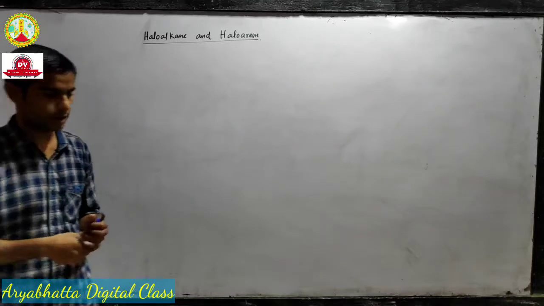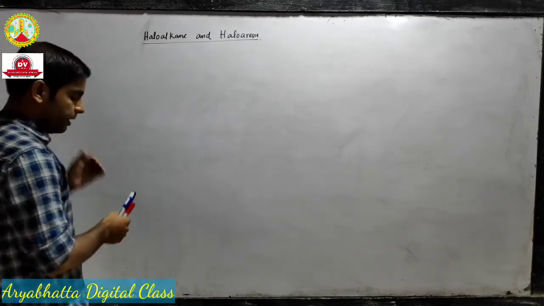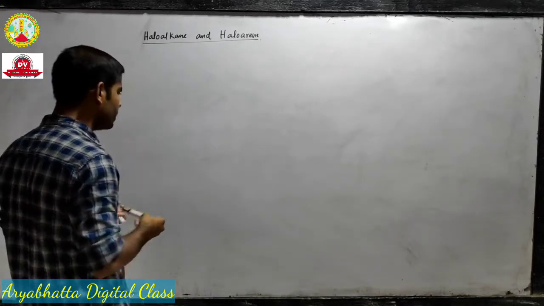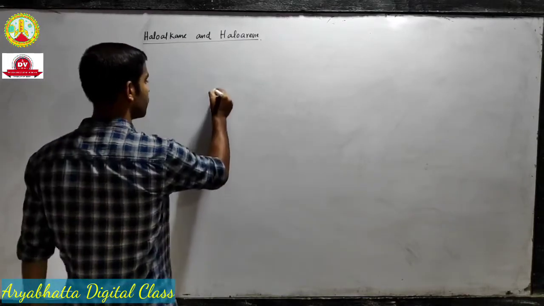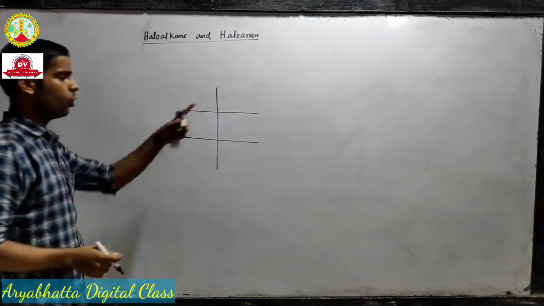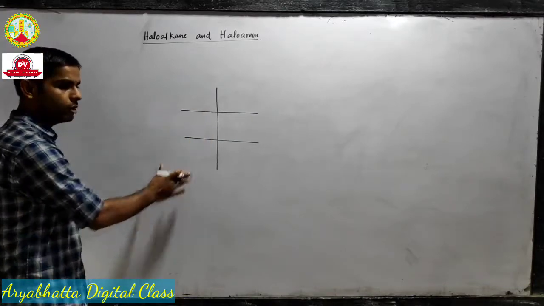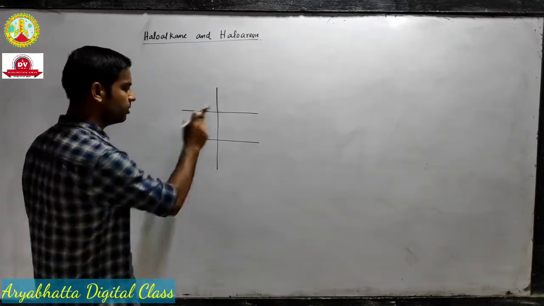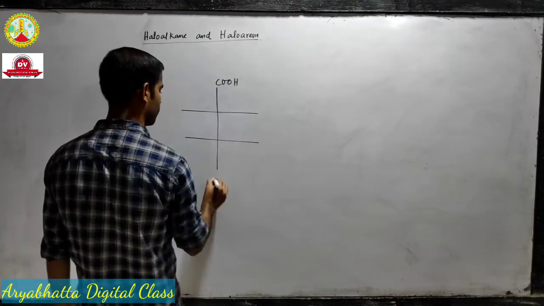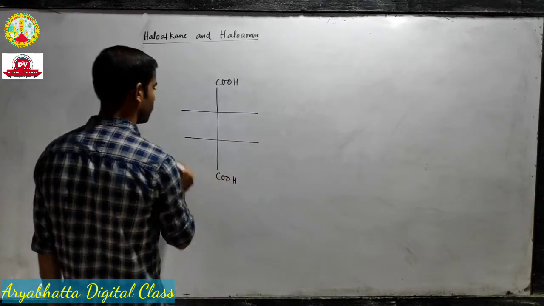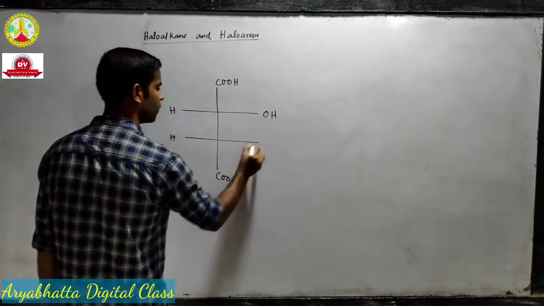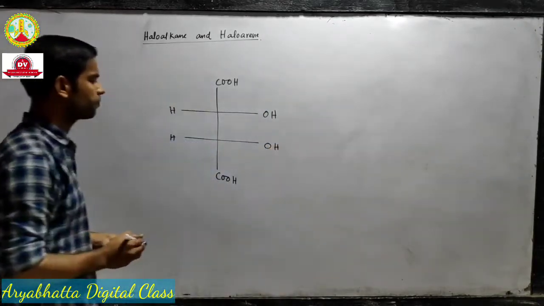Okay, our second condition. The second condition is the point or the plane of symmetry. So what is a point of symmetry or plane of symmetry? Suppose I have a molecule like this. I have taught you this structure in class 11. They are called Fischer projections. So this is a Fischer projection of the molecule, and suppose the molecule looks like this. This is actually tartaric acid.